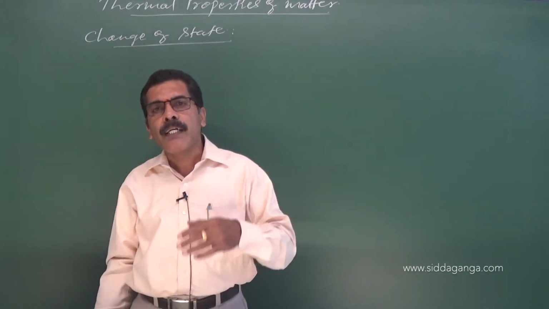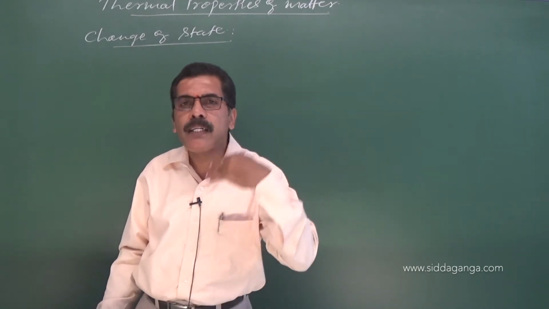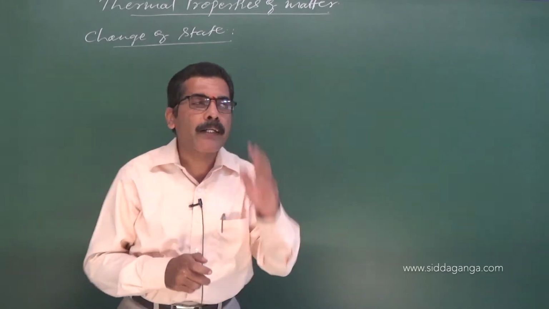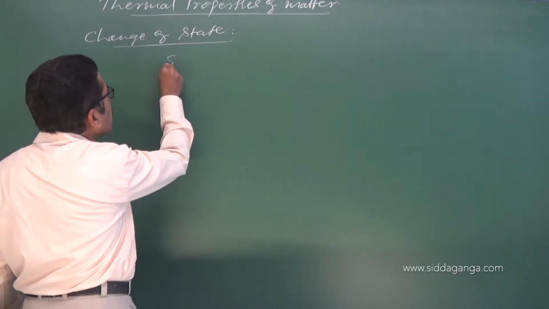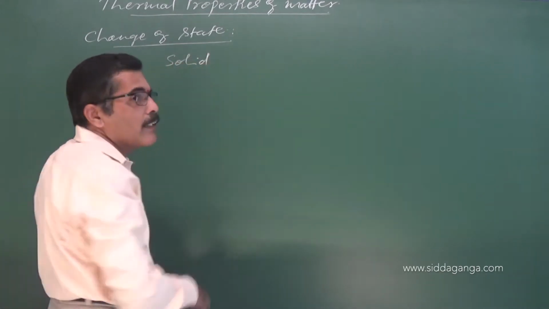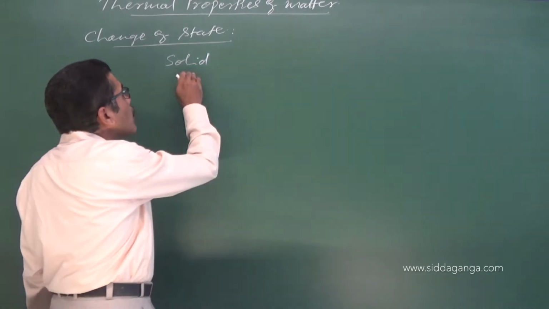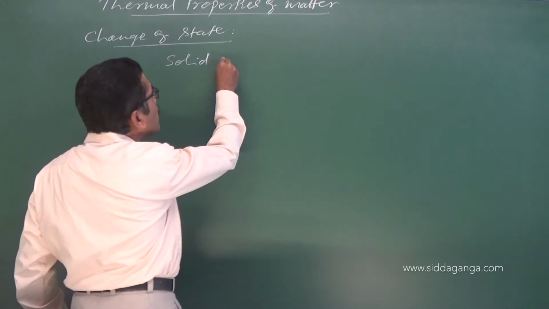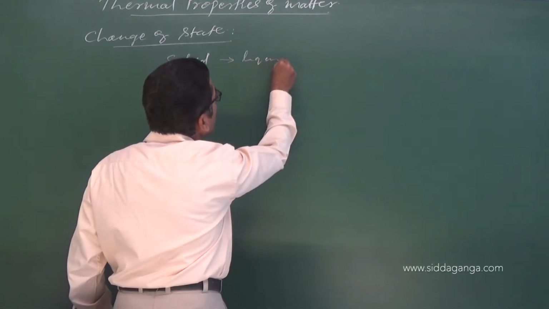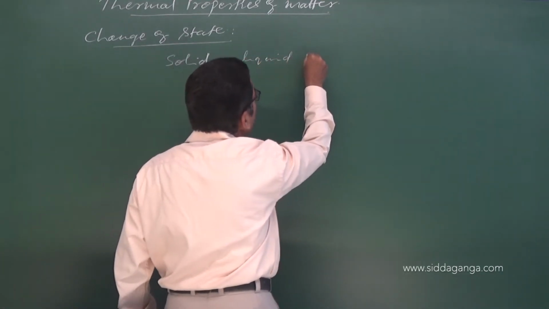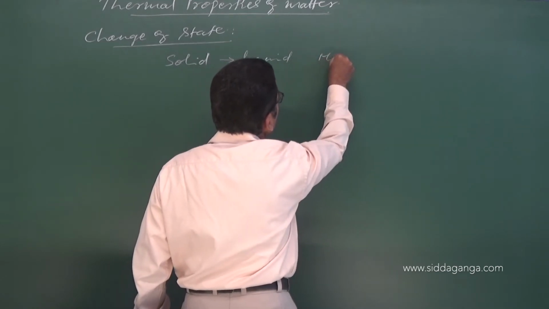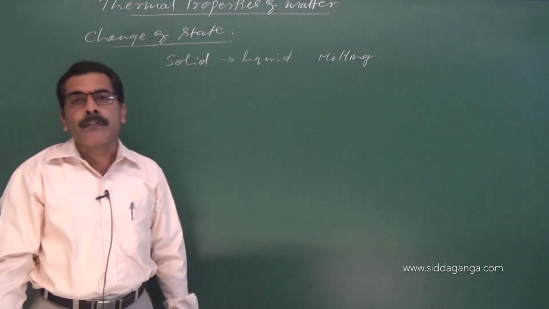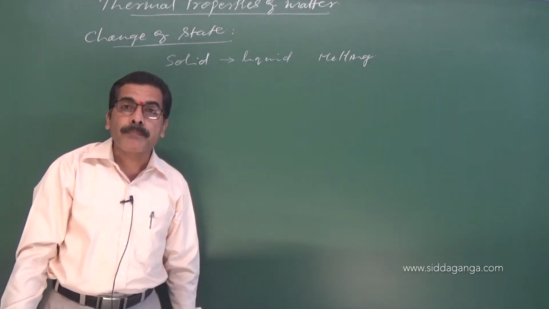Whenever a solid is converted into a liquid, we call it melting. So, the change of state from a solid substance to liquid is what we call melting. We call this the melting process. The melting process is going on.